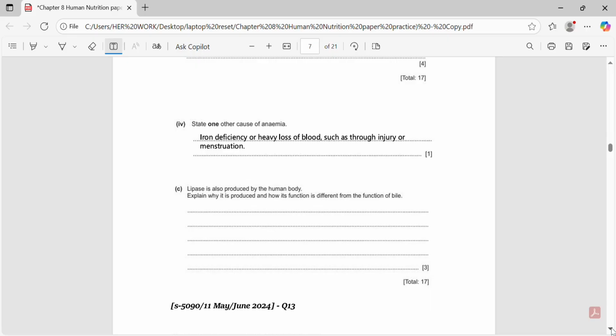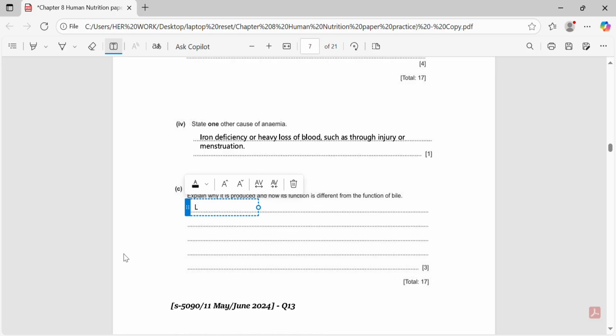To answer, we need to recall that lipase is an enzyme that breaks down fats, lipids, into fatty acids and glycerol. In contrast, bile is not an enzyme, it helps in fat digestion by emulsifying fats, which means breaking large fat droplets into smaller ones to increase surface area. Bile also helps by neutralizing stomach acid, providing the best pH for enzymes like lipase to work effectively.